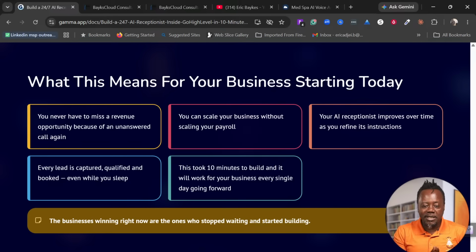There's no excuse. You can scale your business without increasing your payroll. You can have these AI agents with different numbers, buy more numbers. They can be answering different calls, customer service, returns, this and that. All this can be handled by agents without you hiring or scaling your payroll, right? Your AI receptionist improves over time as you refine its instructions. The first time you set it, it's not going to be right. But as you move along, you'll be tweaking and correcting it and adding more.